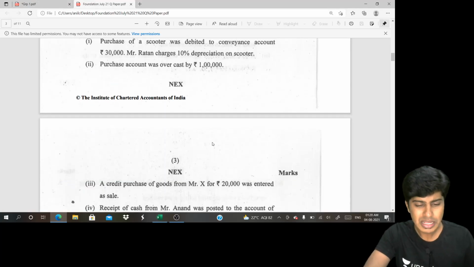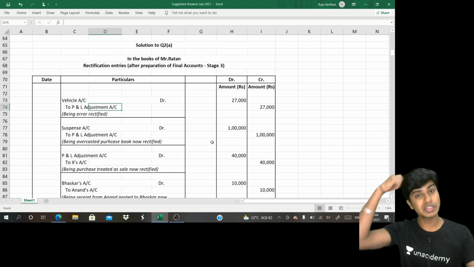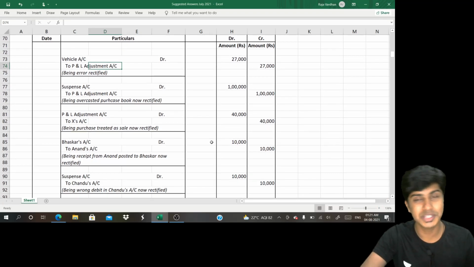Yes, next. Purchase account was overcast by 1 lakh. Decrease it. Credit purchase account, debit suspense. However, credit purchase will be replaced with P&L adjustment. Why? You can't basically be using nominal account in rectification after final accounts.